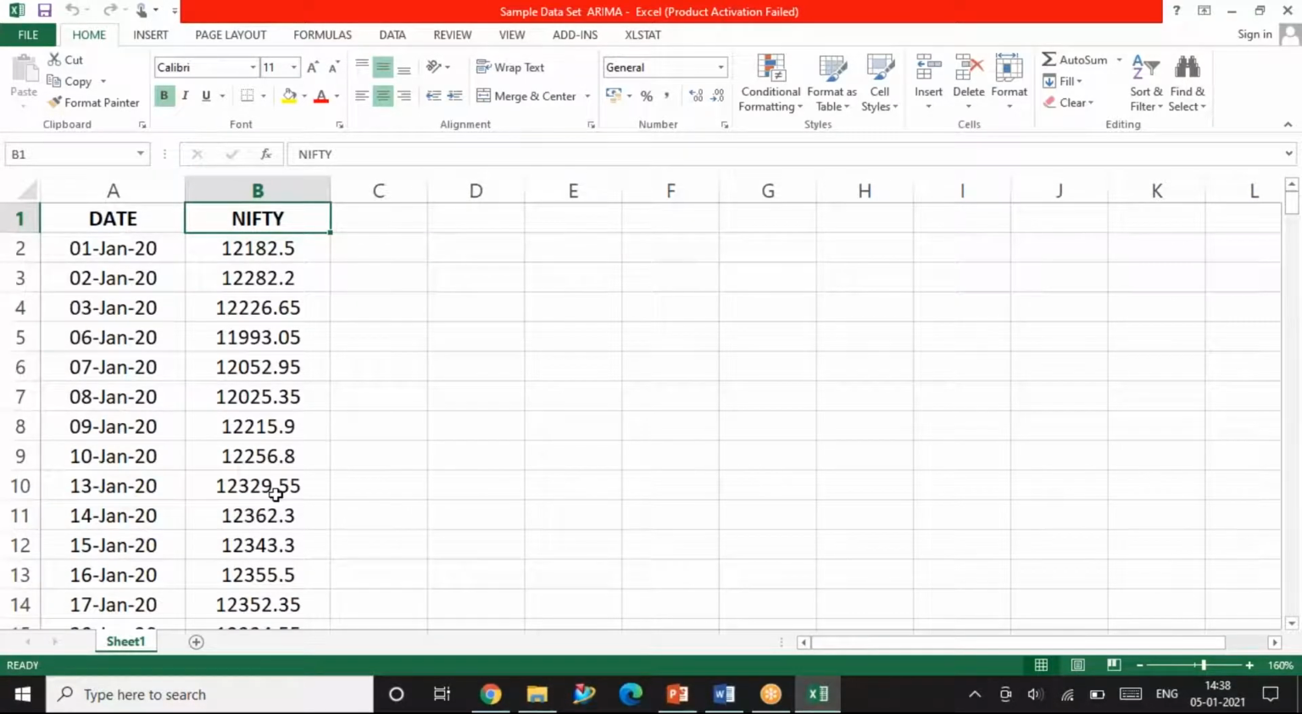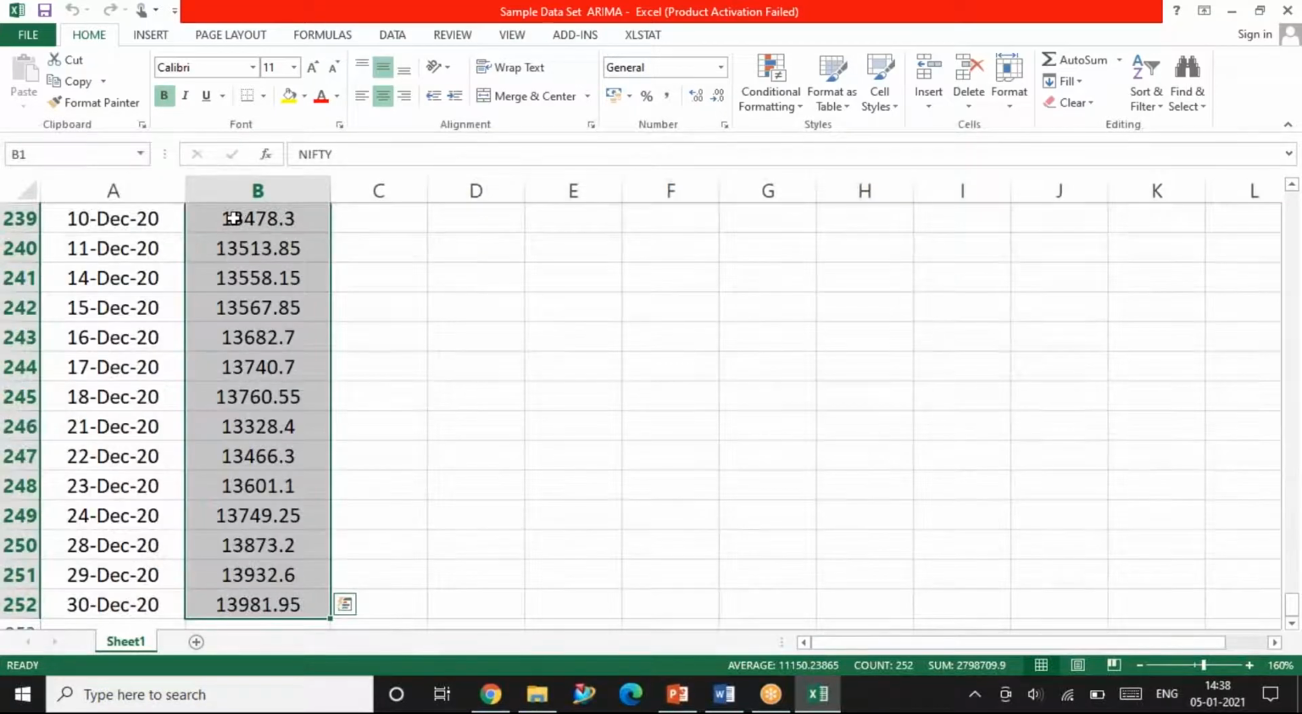So first thing, I need to import this data. I need to take this data to the eViews work file. See here, I'm selecting the Nifty closing prices. I'm not taking the date. Date is not necessary for us. So I'm taking this and copying it,